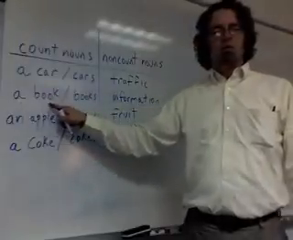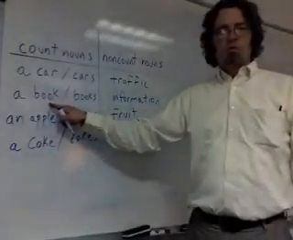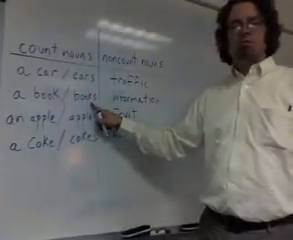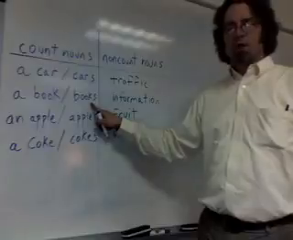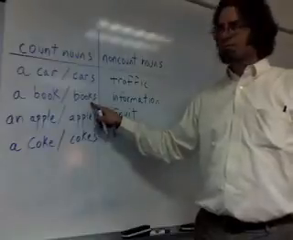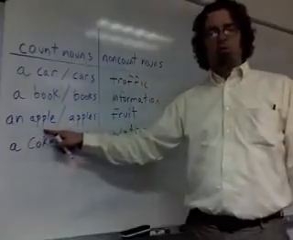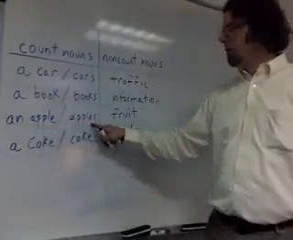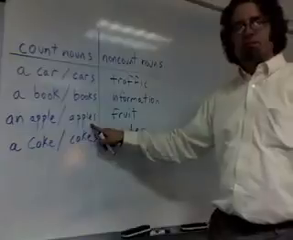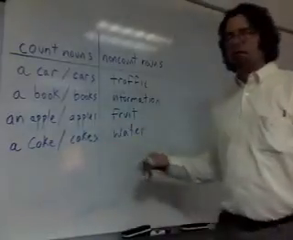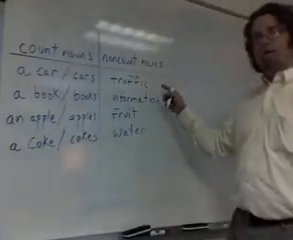A book, that's one book. 5 books, 10 books, 20 books, some books. An apple, that's one apple. The plural form is apples. Non-count nouns don't take an S.